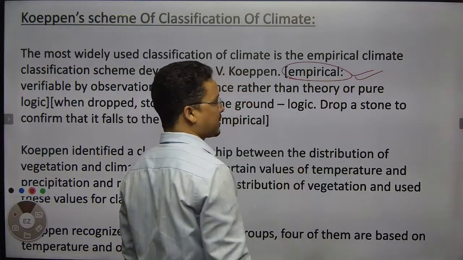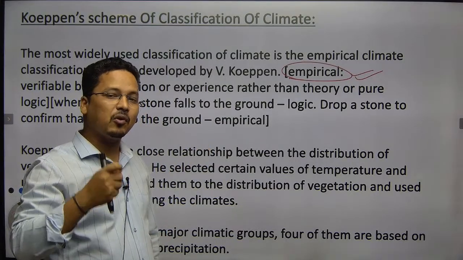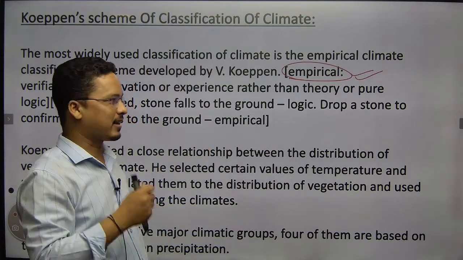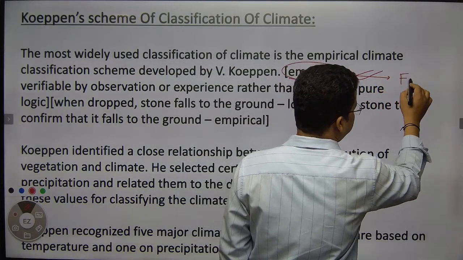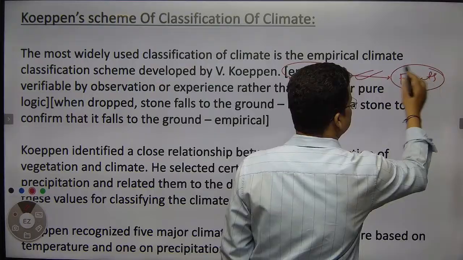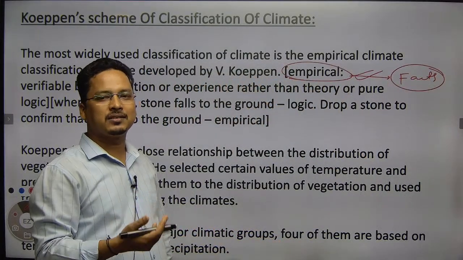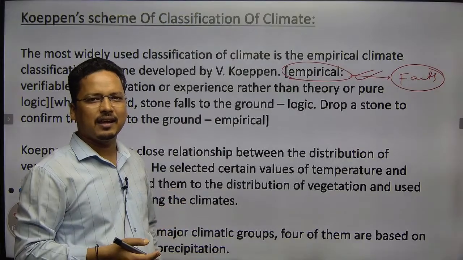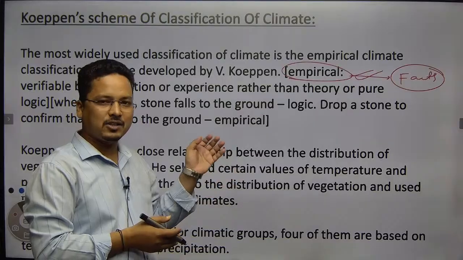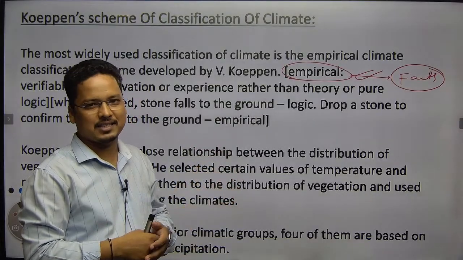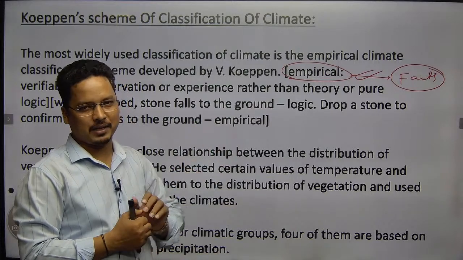That means the Köppen classification is based on data and facts. It is an empirical classification. He did some research, collected data from here and there, and on the basis of certain proofs he classified. That is why we call it empirical classification. It is also a genetic classification of climate as well.